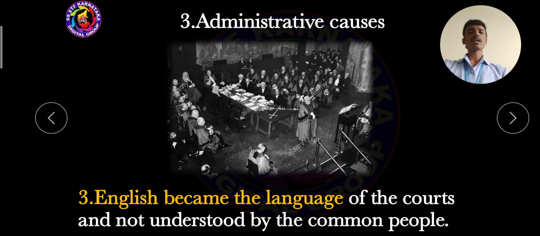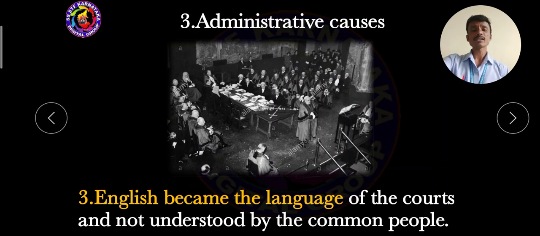And English became the language of the courts and was not understood by the common people. English is the official language of England, the Britain. In India there are many important languages throughout the country, and common people speak a variety of languages.